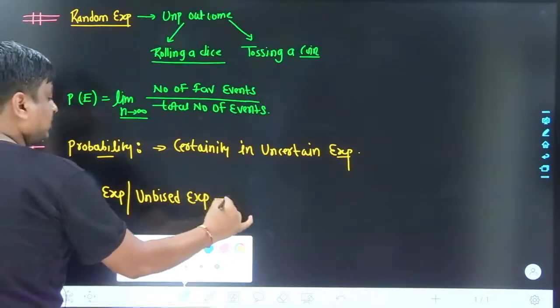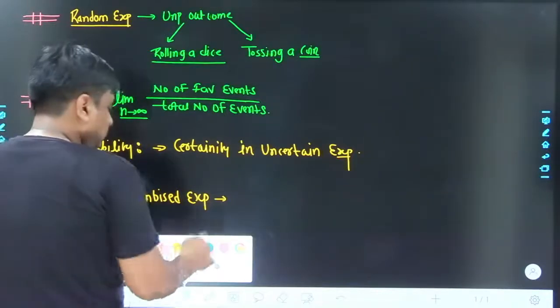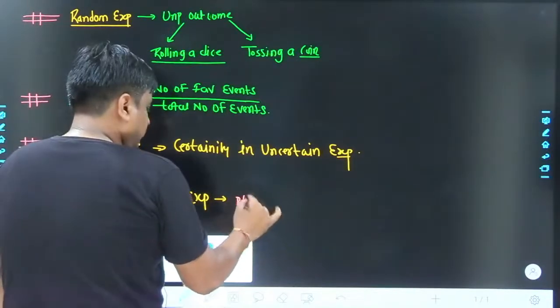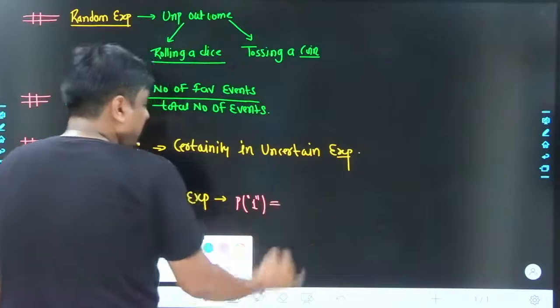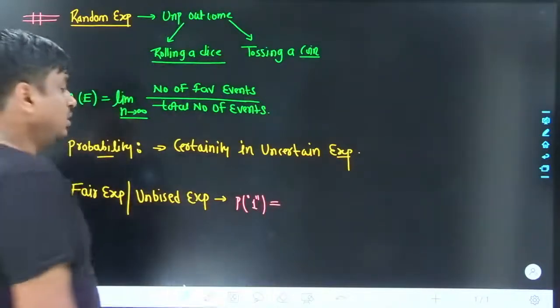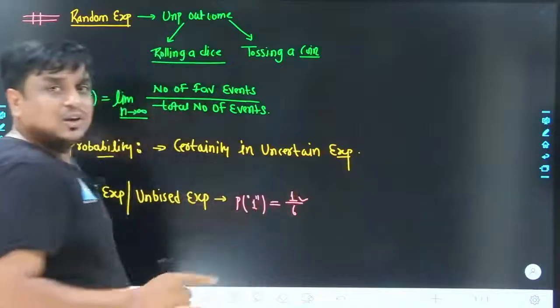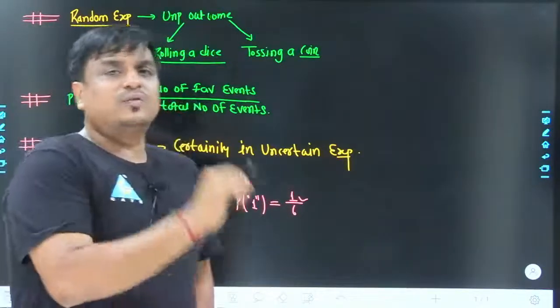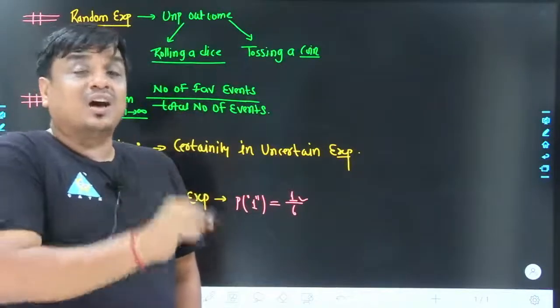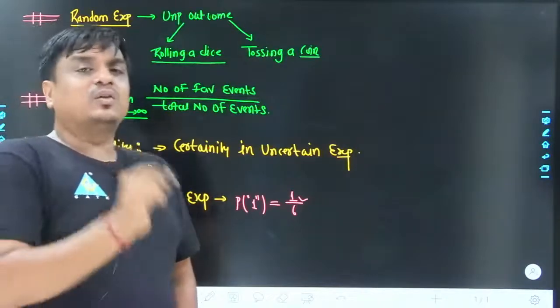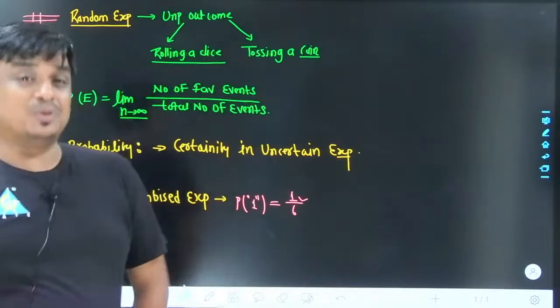If somebody says the probability for the appearance of 1 as the top face when a dice is rolled is 1 by 6, this result is true only if the occurrences of 1, 2, 3, 4, 5, 6 are all equiprobable. Then only the probability for the occurrence of 1 is going to be 1 by 6.